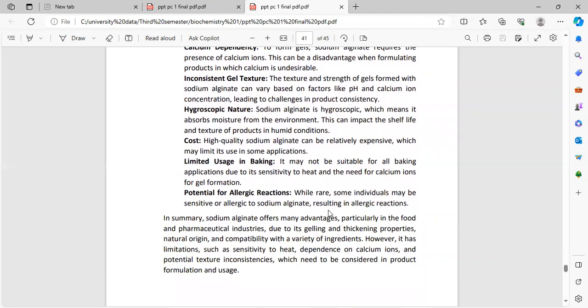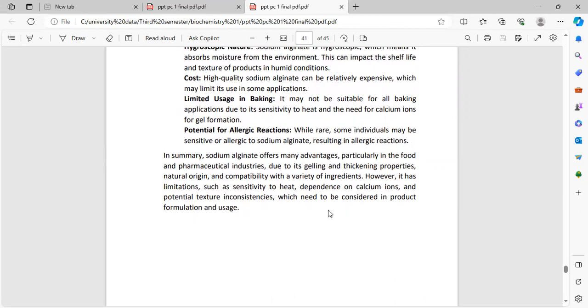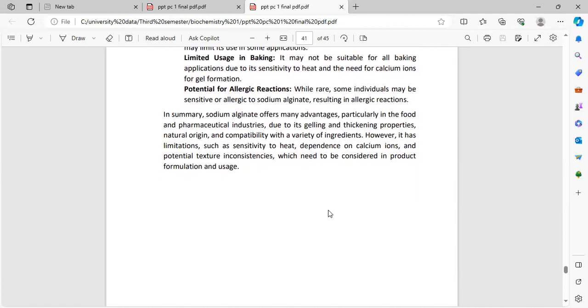Hygroscopic nature. Sodium alginate is hygroscopic, which means it absorbs moisture from the environment. This can impact the shelf life and texture of products in humid conditions. Cost. High quality sodium alginate can be relatively expensive, which may limit its use in some applications. Limited usage in baking. It may not be suitable for all baking applications due to its sensitivity to heat and the need for calcium ions for gel formation. Potential for allergic reaction. While rare, some individuals may be sensitive or allergic to sodium alginate, resulting in allergic reactions.